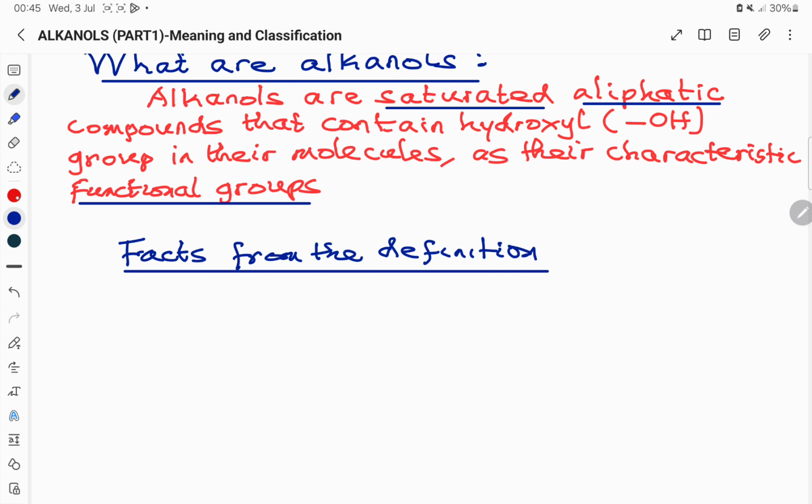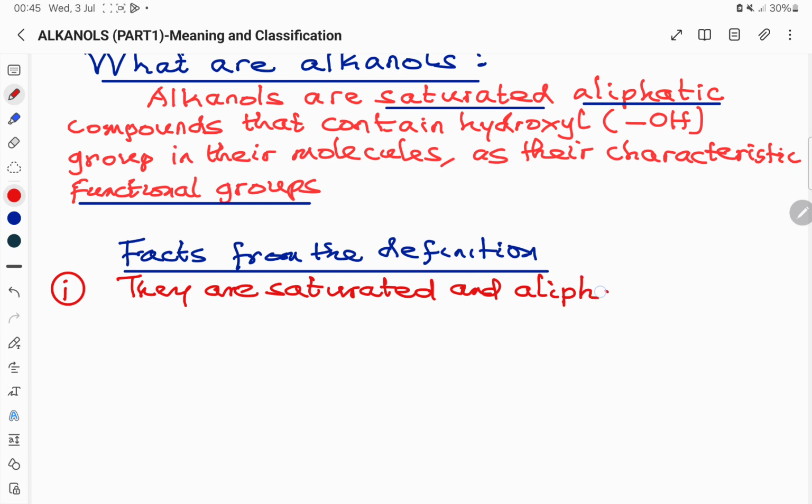The first one is they are saturated and aliphatic in nature.